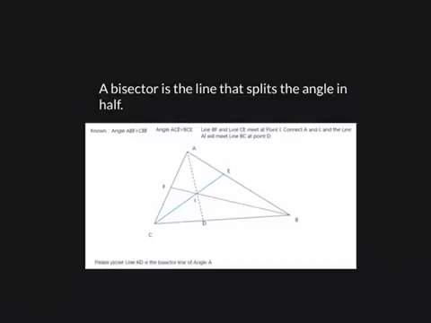Line BF and line CE meet at point I. Connect A and I, and the line AI will meet line BC at point D. A bisector is the line that splits the angle in half, like this.